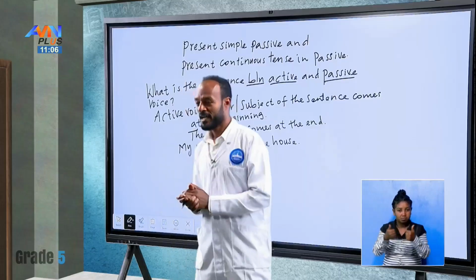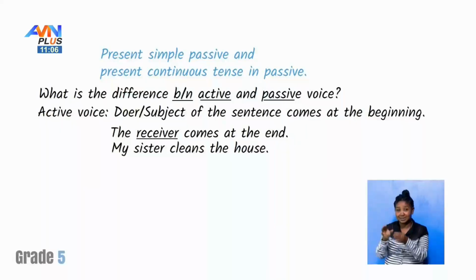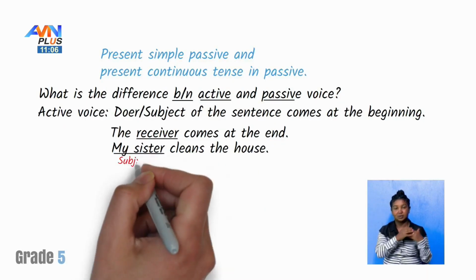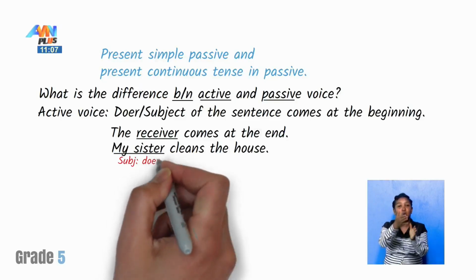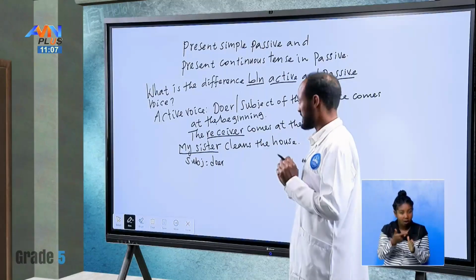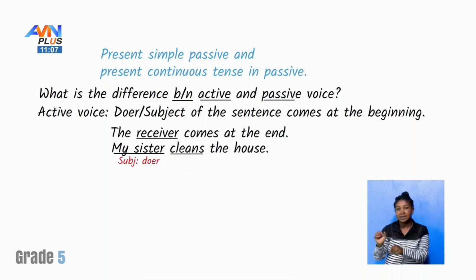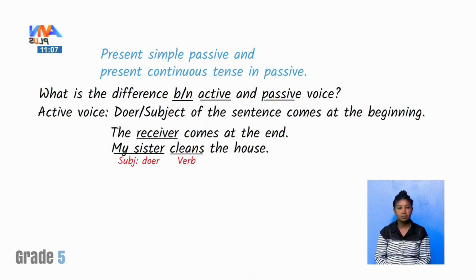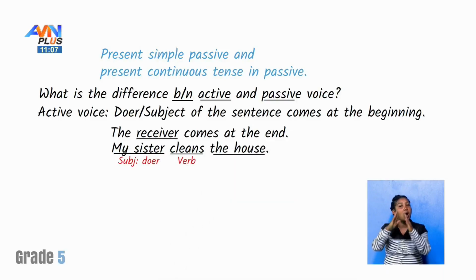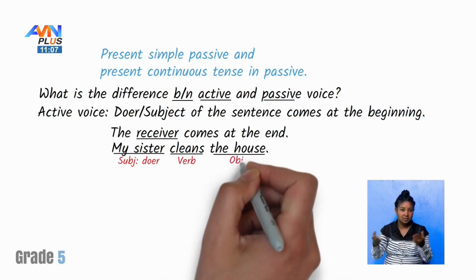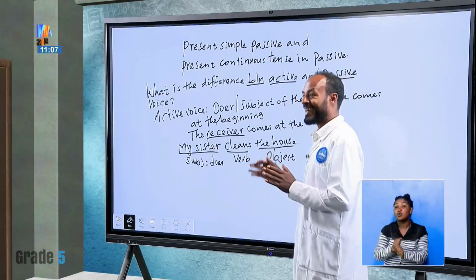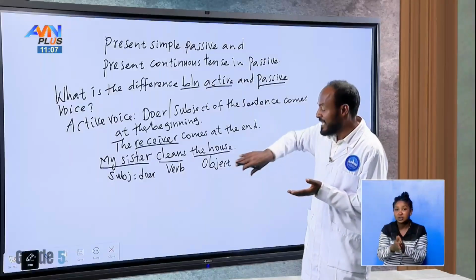Good students, look, in this sentence, my sister is the subject, or doer, meaning the doer of the action. Is it clear? Cleans here is the verb. What about the house here? The house is the object. Bear in mind here, object means receiver of the action. The action happens on the house.